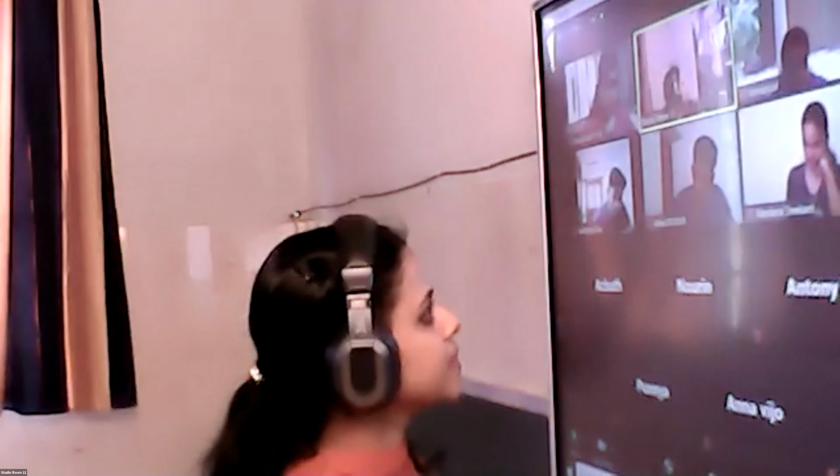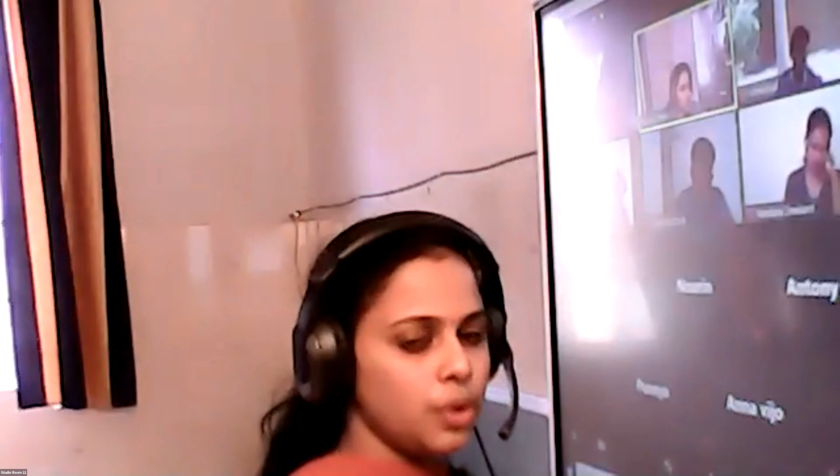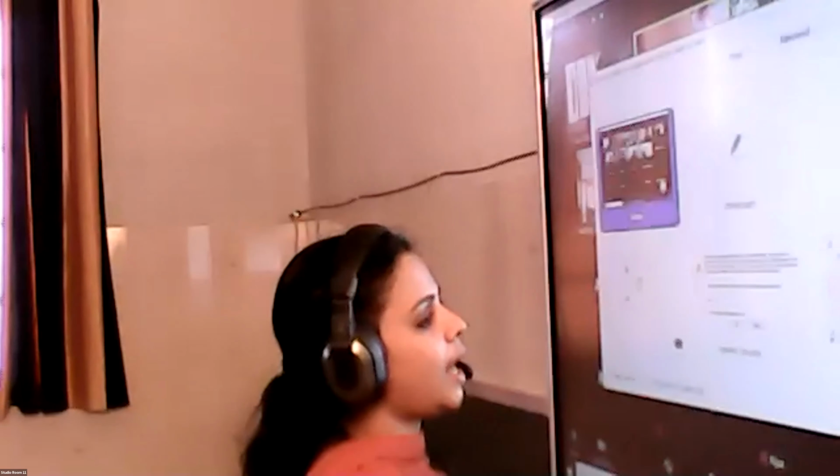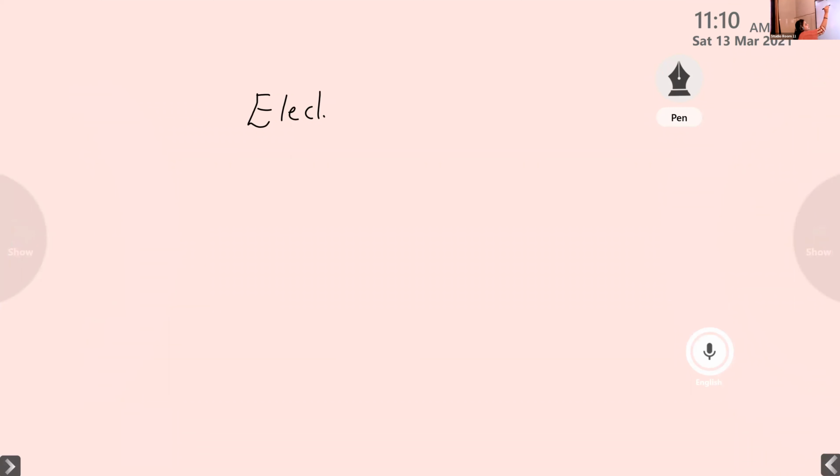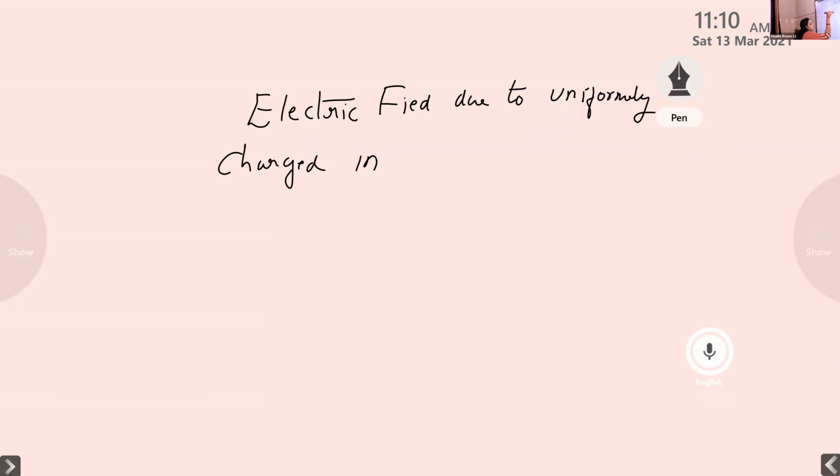The second application of Gauss's law is the electric field due to a uniformly charged infinite thin plane sheet. So this is our second application.